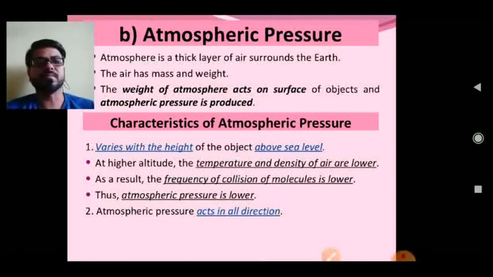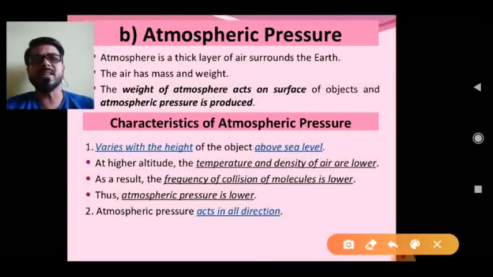Atmospheric. What is the atmosphere, students? One thing you should know: the atmosphere is a thick layer of air that surrounds the Earth. And we know very well that air has mass and weight. Why? Because in 6th class you studied that air is a mixture of different gases, and different gases have their molecules.